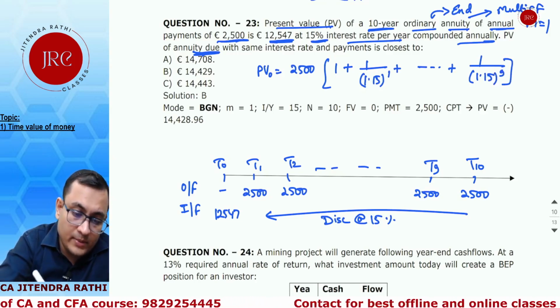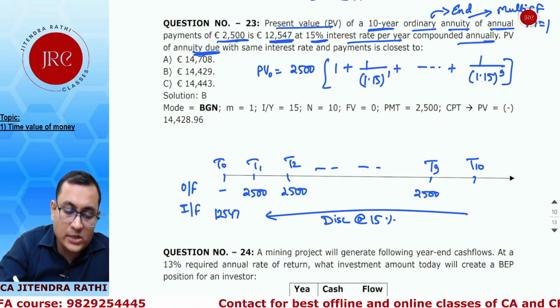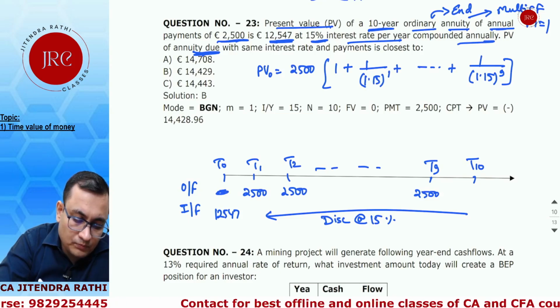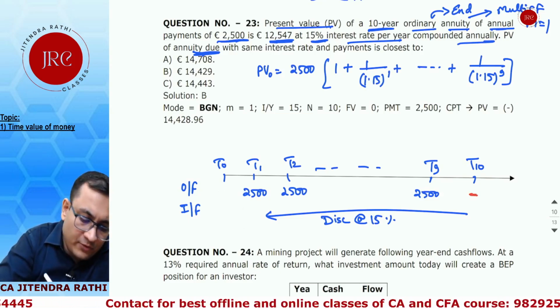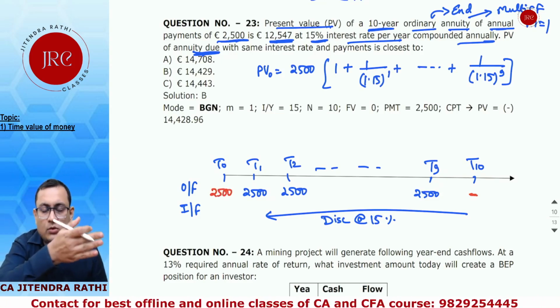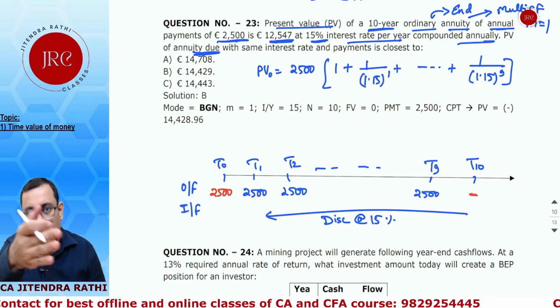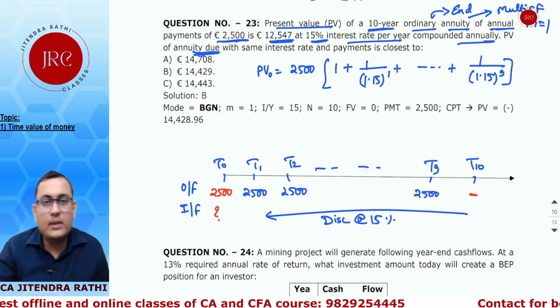Now there will be no cash flow on T10, and the first cash flow will be 2,500 at the beginning of the first year, that is T0, beginning of the second year T1, up to the beginning of the 10th year, that is T9. Now they want the present value.